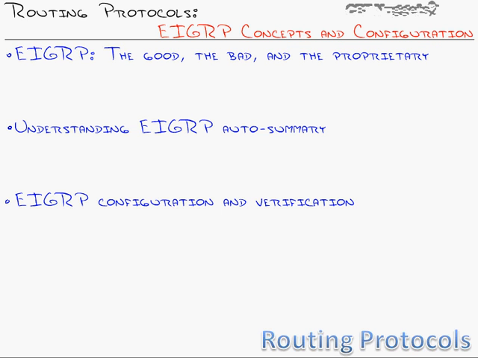Last but not least, in no specific order, we saw the EIGRP configuration and verification. Simple commands: router EIGRP and the autonomous system, followed up with your networks. Verify by doing a show ip eigrp neighbors and show ip route. I hope this has been informative for you, and I'd like to thank you for viewing.